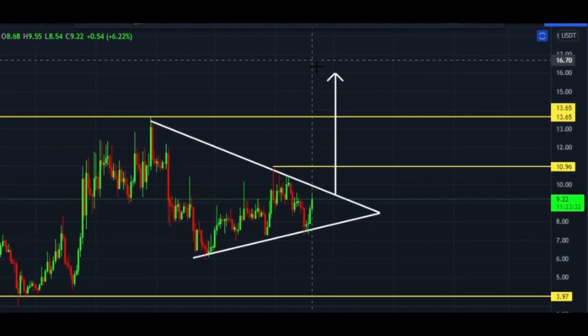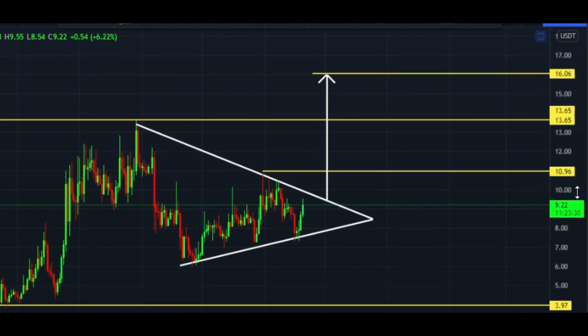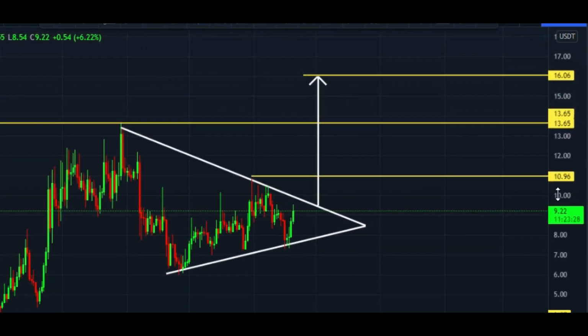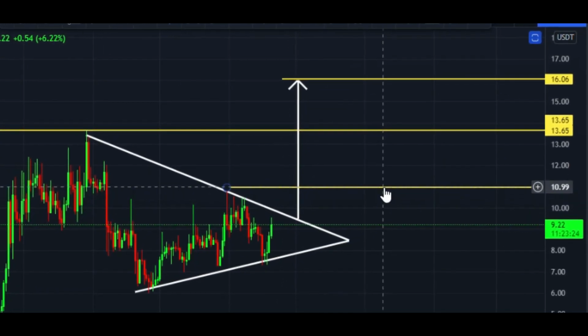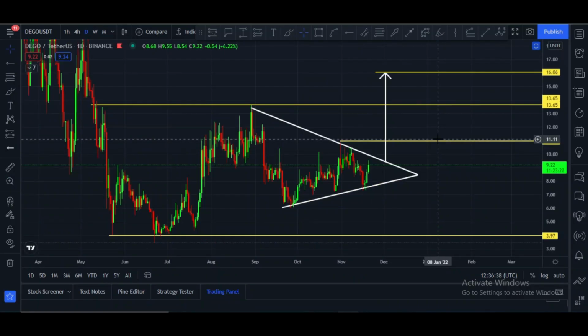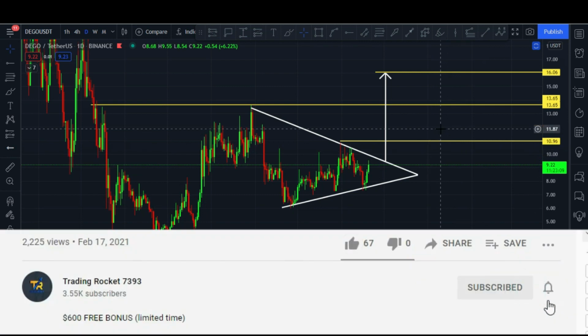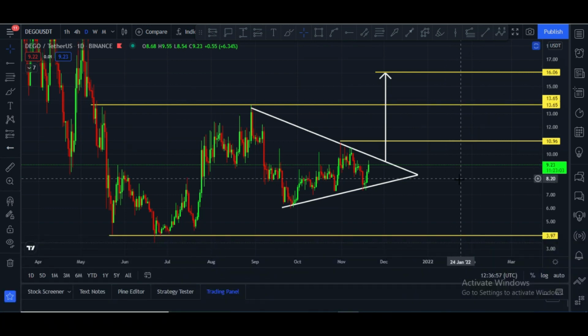And it is very huge, $16 price area. But before this, it has to break this upper trend line and the $10.96 price area, you can say $11 price area. After that, $13 price area and $16 price area. These are our targets. You can say our first target is 10.96 in the daily chart, 13.65 second target, and $16 is our third target. And after that, so on.